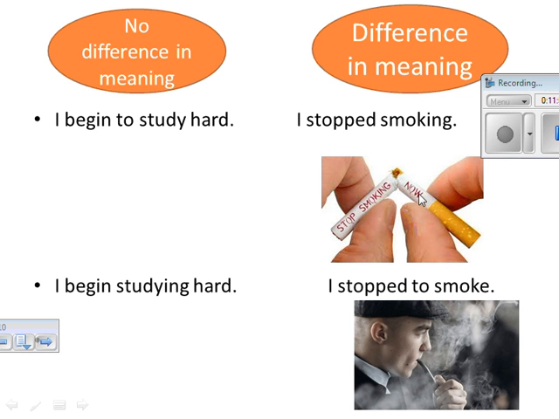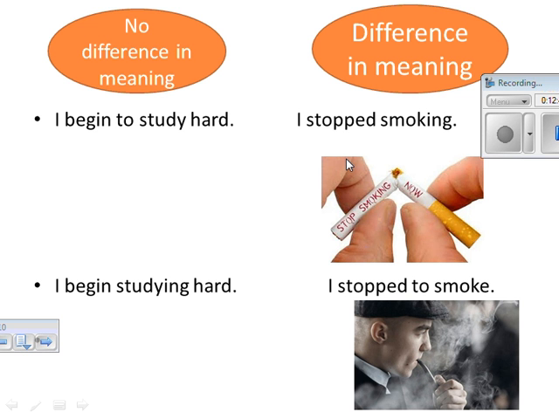For example, when I say I stopped smoking, here I add gerund after stop. And when I say I stopped to smoke, here actually there is a difference in meaning. What is the difference? When I say I stopped smoking, it means I gave up smoking. I don't smoke anymore. But when I say I stopped to smoke, it means I was walking in the street and I stopped to smoke a cigarette. So here now I'm a smoker. I stopped, I didn't walk in order to smoke. But when I say I stopped smoking, it means I gave up smoking.